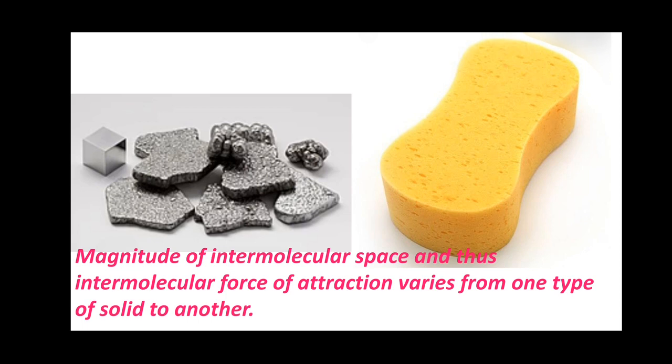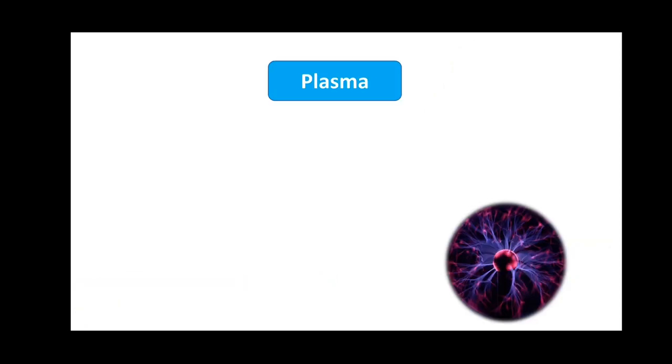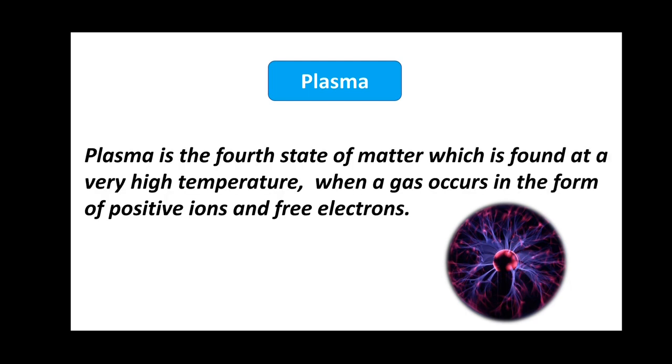There is one more natural state of matter, that is plasma. Plasma is the fourth state of matter, which is found at a very high temperature when a gas occurs in the form of positive ions and free electrons.